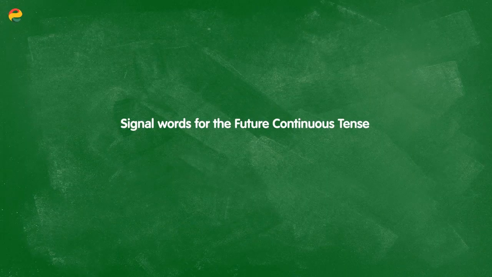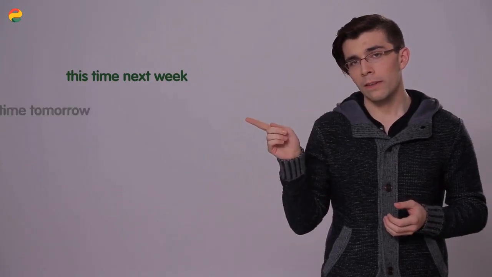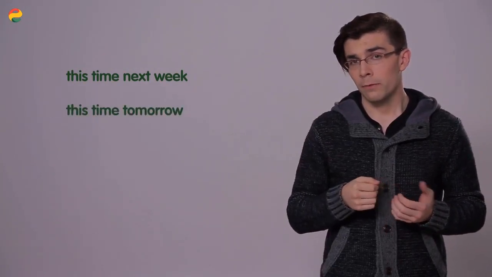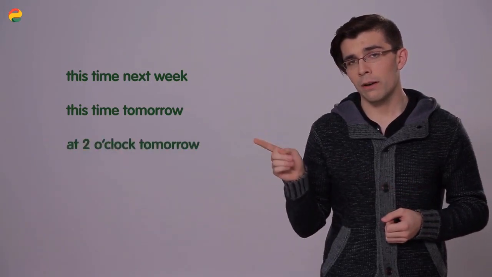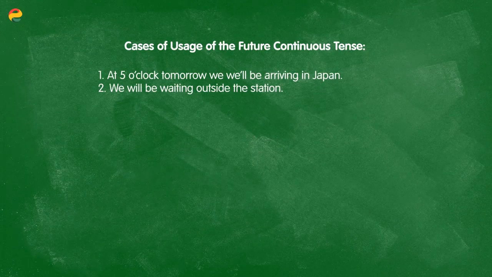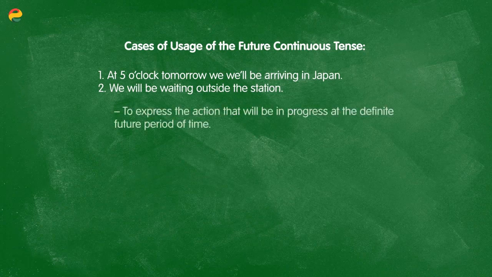Signal words for the future continuous tense include phrases like this time next week, or this time tomorrow, as well as phrases such as at 2 o'clock tomorrow and in 2016. So now let's examine some cases of usage of the future continuous tense. I can say, for example, at 5 o'clock tomorrow, I will be arriving in Japan, or we will be waiting outside the station. Here, I'm using this to express actions that will be in progress at a specific known time.